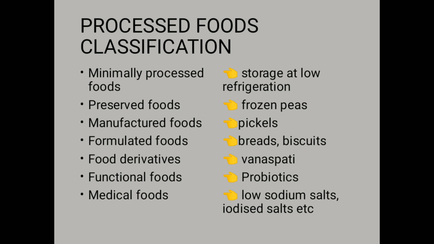After that we are coming to the derivatives, food derivatives. In industry, components of the foods may be obtained from the raw product through some purification, like sugar from the sugar cane, oil from the oil seeds, vanaspati by the process of hydrogenation, we call it food derivatives. That means we are getting these derivatives from any raw material. Okay, now the functional foods, what are the functional foods? These are foods that can have a beneficial effect on human health, like probiotics, lycopene. These are the functional foods.